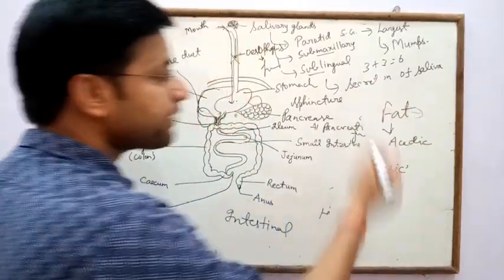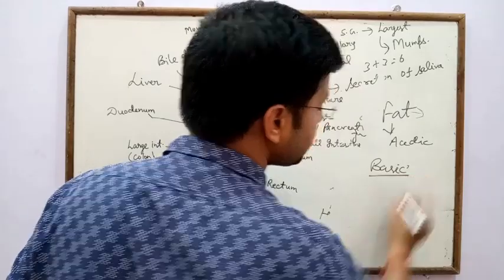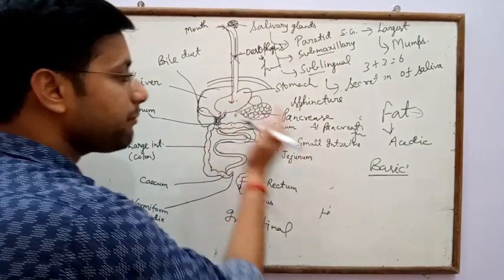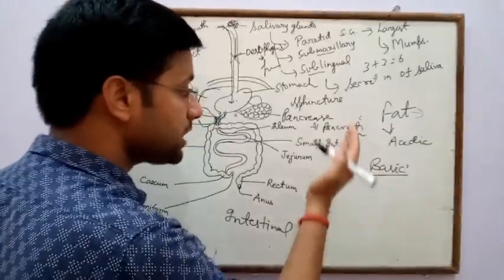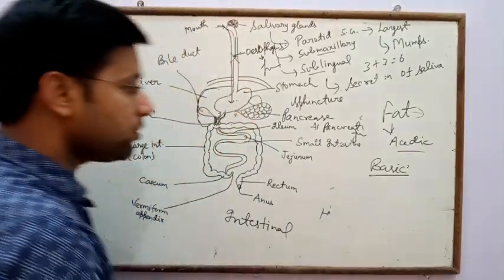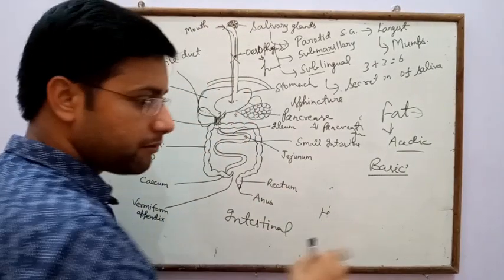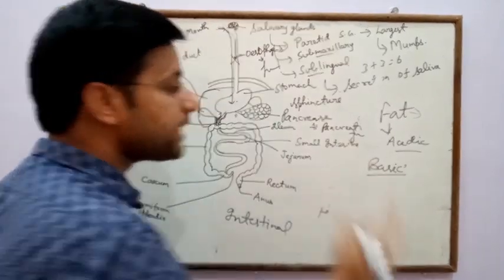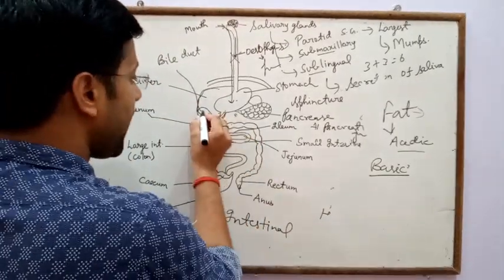So for the digestion of fat there is a requirement of basic medium. In the stomach a basic medium does not occur, because HCl forms an acidic medium. Fat globules are digested only in a basic medium. So bile